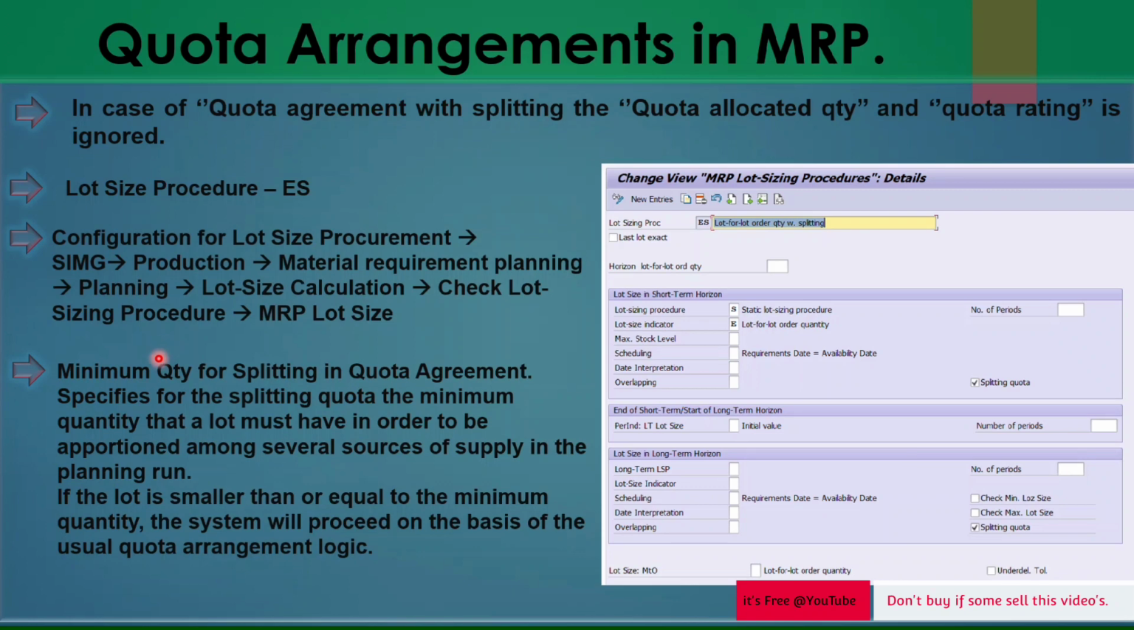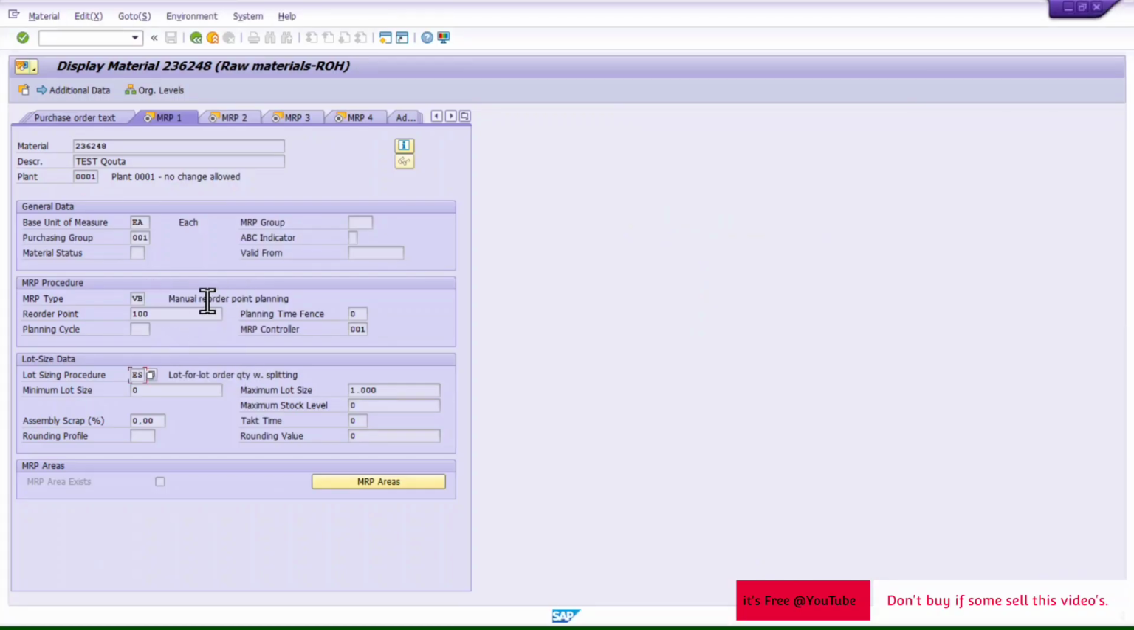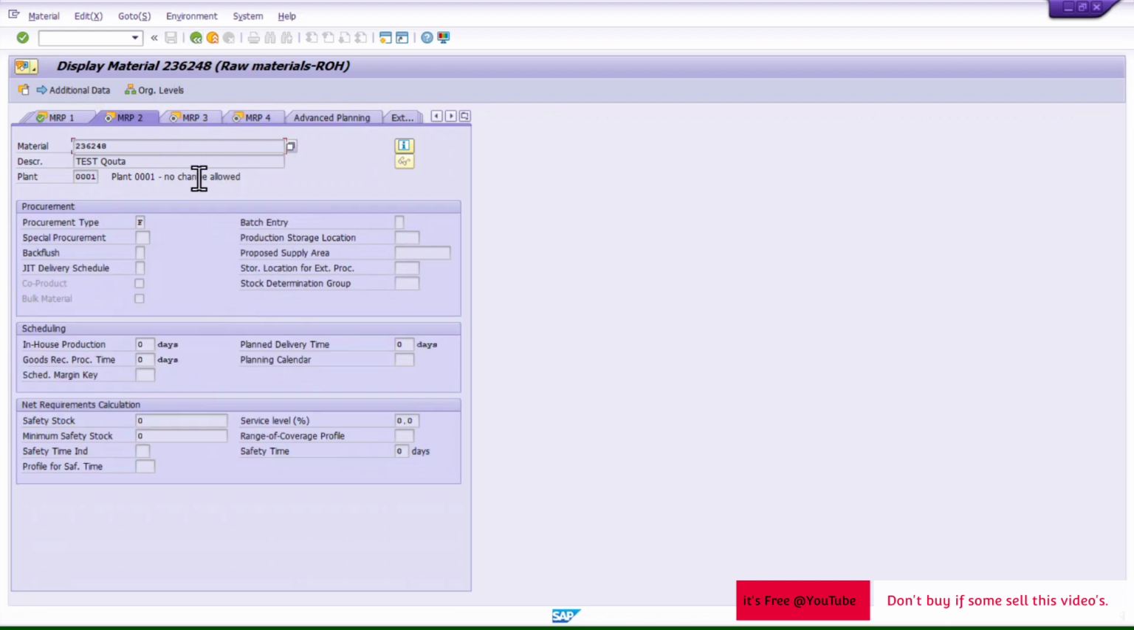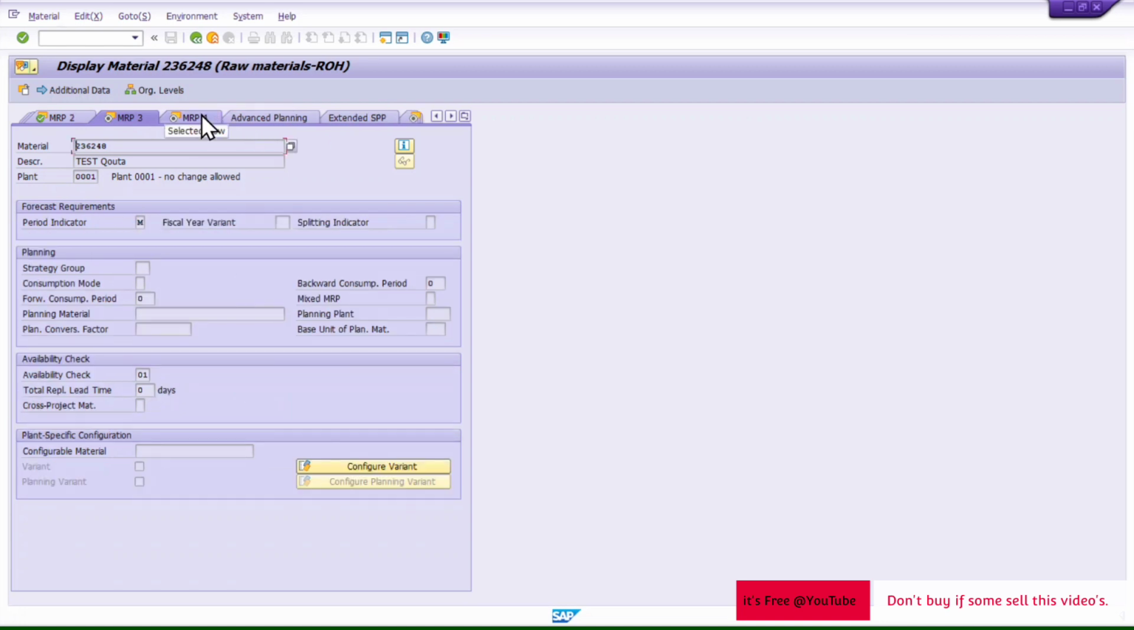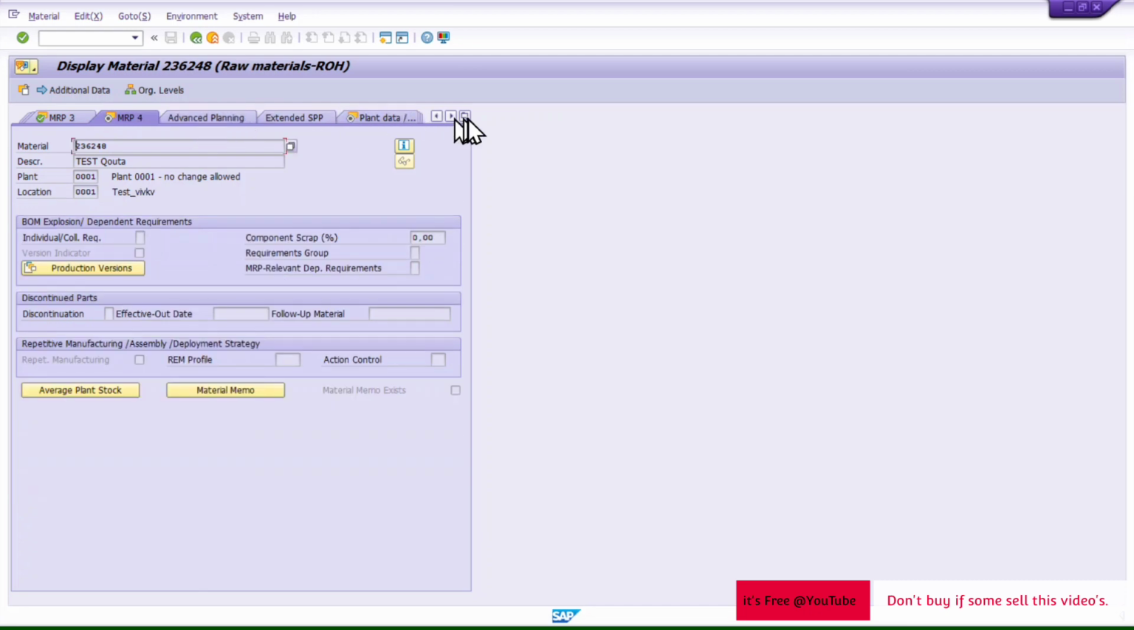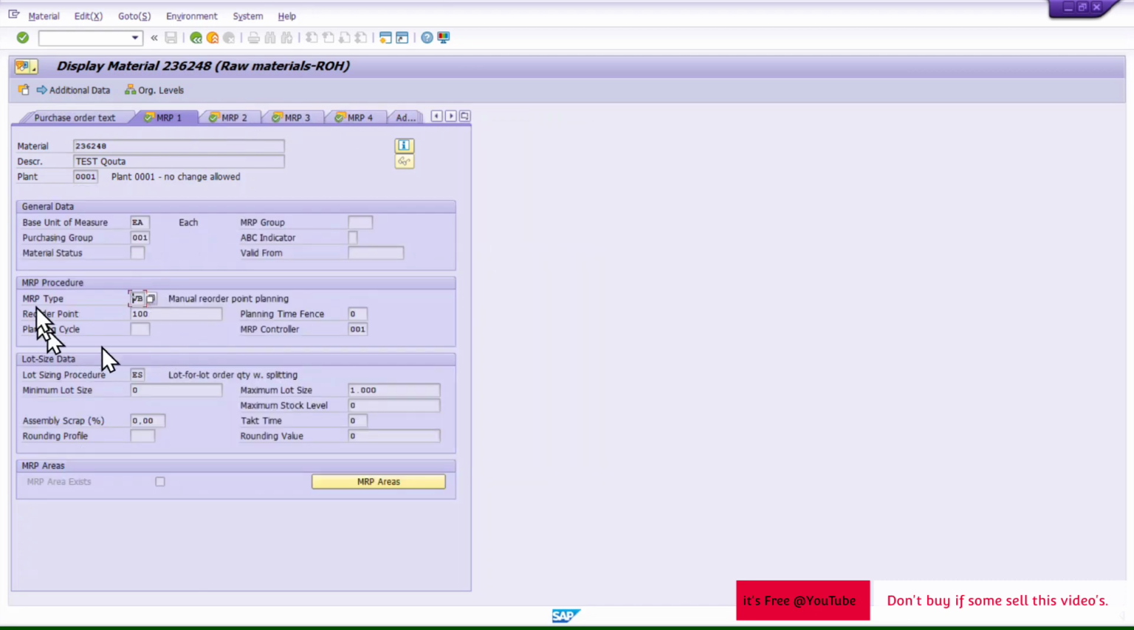So let's see in the system how this MRP will work with quota agreement. I have already created this material. In other views nothing is different, it's all similar, only here I have maintained external procurement. Availability check and MRP4, I haven't maintained anything. If I go again in MRP1, I have maintained MRP type VB and the reorder point is 100. So that is the one thing.